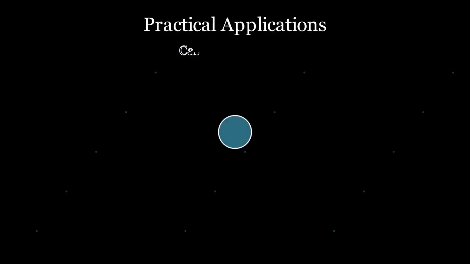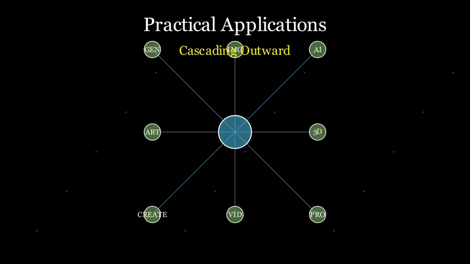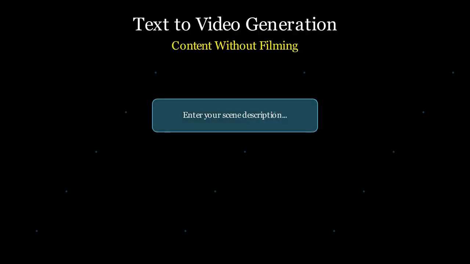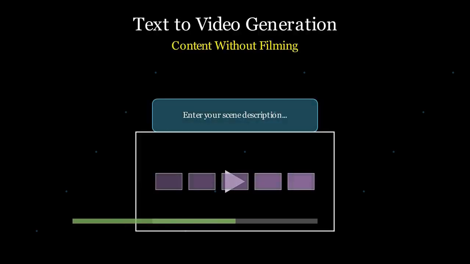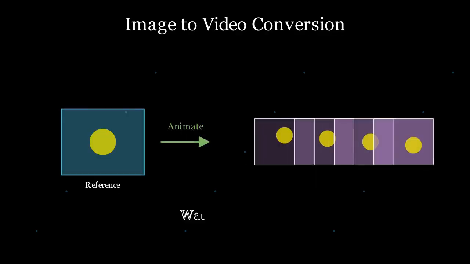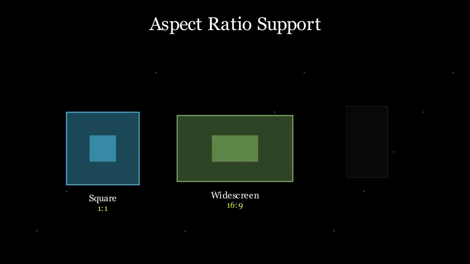The practical applications cascade outward from here. Text-to-image generation for concept art and rapid prototyping. Text-to-video for content creators who need footage without filming. Image-to-video conversion where you feed in a reference frame and watch it animate. The aspect ratio support covers square, widescreen, and portrait orientations.